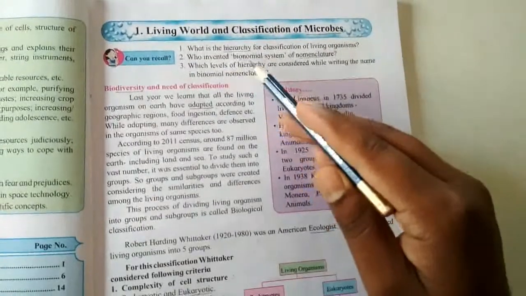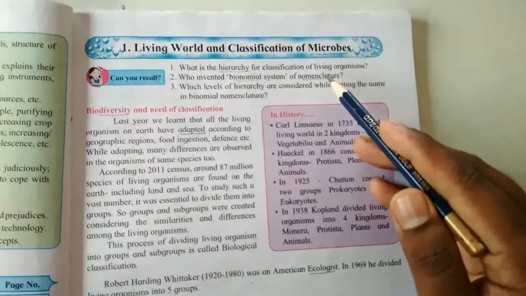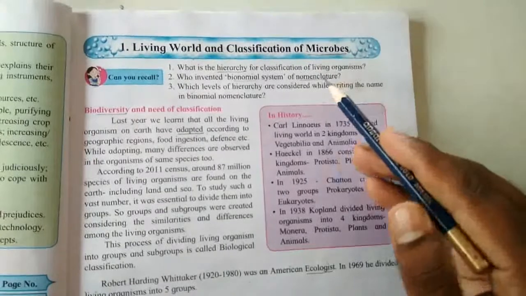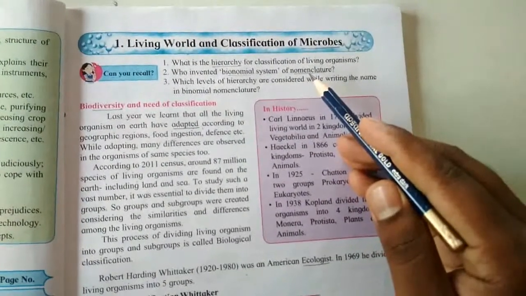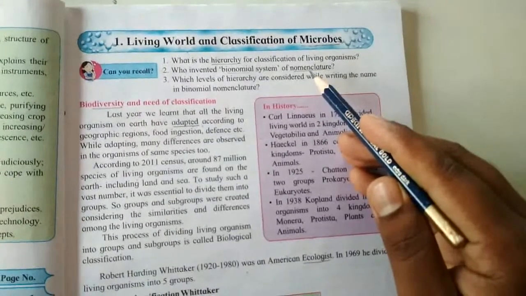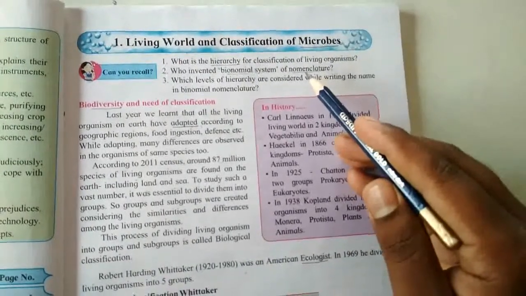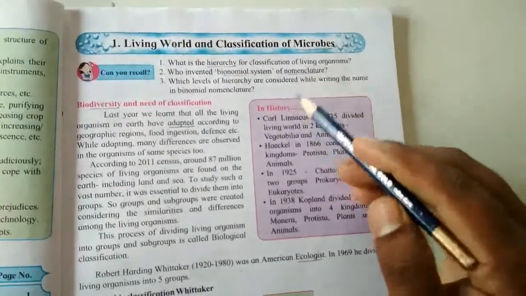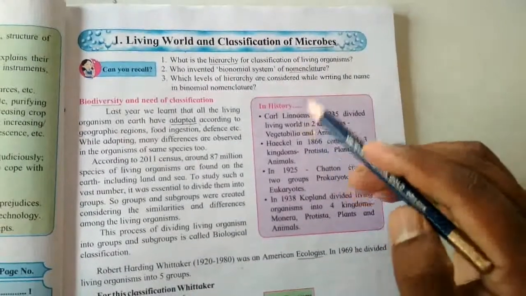Second question, who invented the binomial system of nomenclature? Binomial nomenclature is a formal system of naming species of living things by giving each a name composed of two parts. The first part is genus and the second part is species. This type of nomenclature was invented by the scientist Carl Linnaeus.